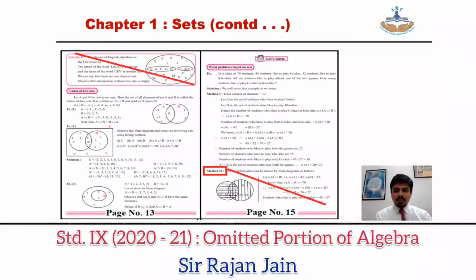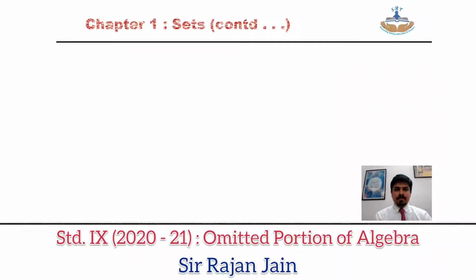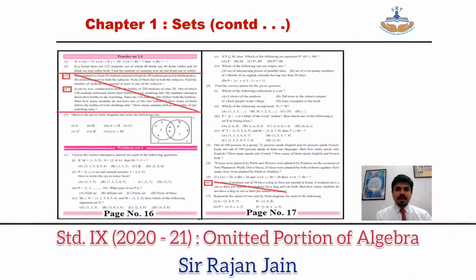Then on page number 13, at the top of the page, the activity box is cancelled. On page number 15, there is a second method for solving the word problems using a Venn diagram. That second method is cancelled for you. Then come to page number 16, practice set number 1.4, the third and the fourth word problems you may strike out. Then on page number 17, problem set 1, question number 6 is not there.